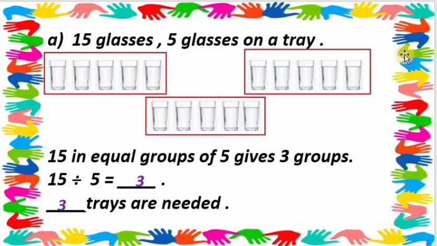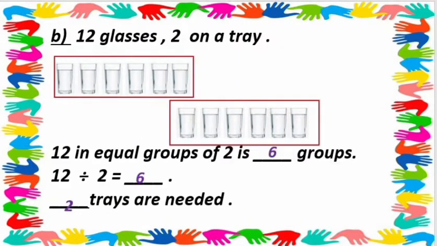Understood? Got my point, my dear students? I hope you all remember. So then, let's check the second question. It is the same kind of question, but with a different number of glasses. In question A we had 15 glasses and in question B we have 12 glasses, with 2 on a tray.